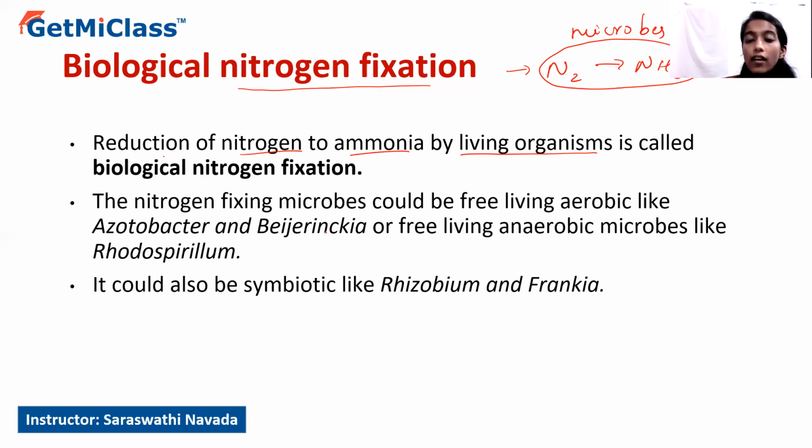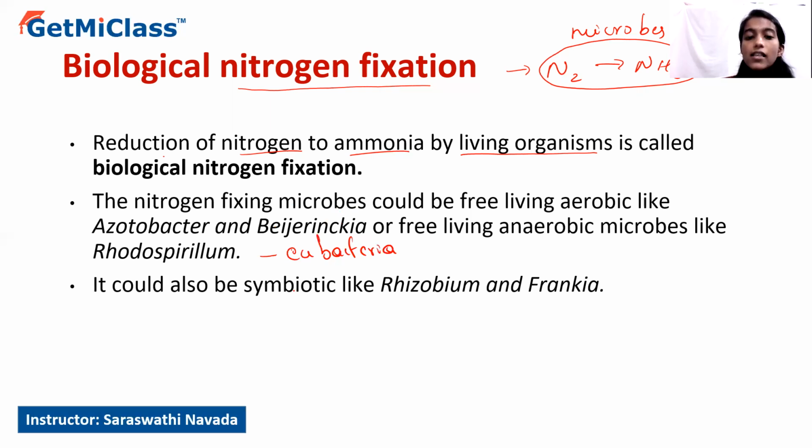These two are free living aerobic bacteria, whereas a free living anaerobic microbe is Rhodospirillum. These three free living bacteria majorly belong to the group eubacteria and are involved in the conversion of nitrogen into ammonia.